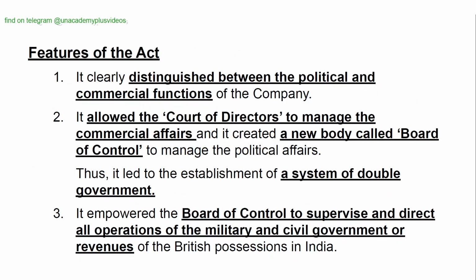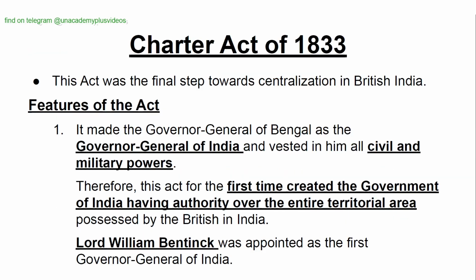Features of the Act. It clearly distinguished between the political and commercial functions of the company. It allowed the Court of Directors to manage the commercial affairs, and it created a new body called the Board of Control to manage the political affairs. Thus, it led to the establishment of a system of double government. It empowered the Board of Control to supervise and direct all operations of the military and civil government or revenues of the British possessions in India.